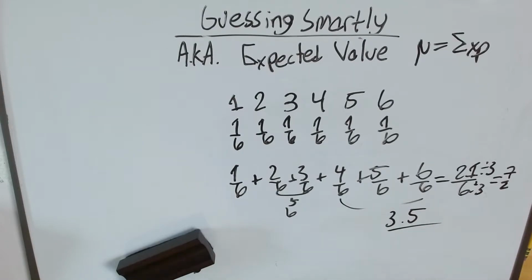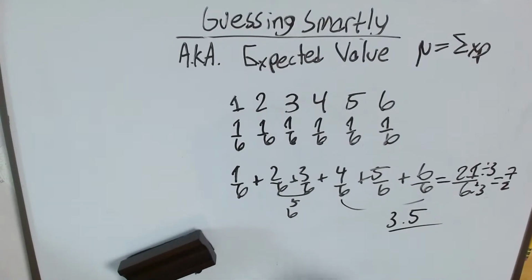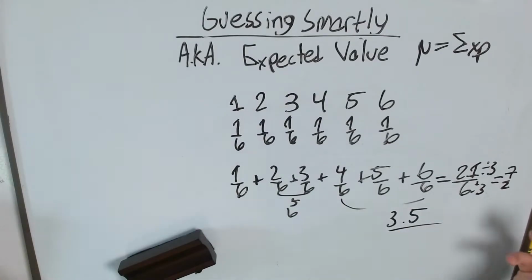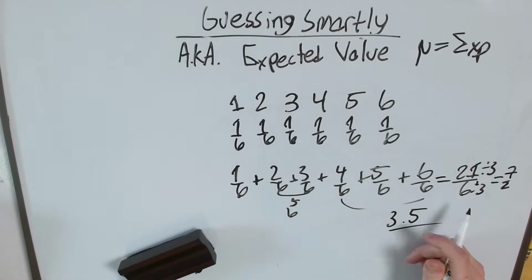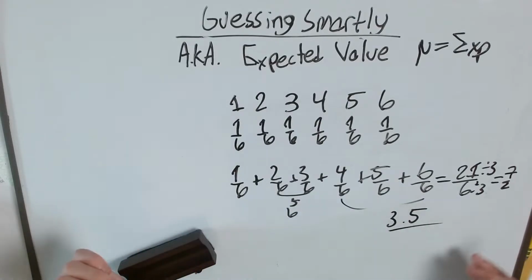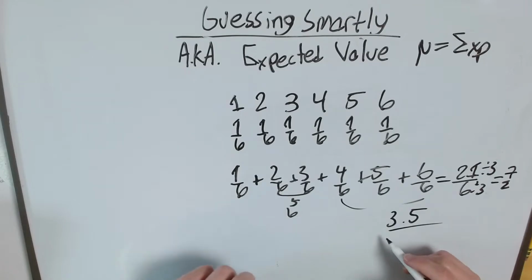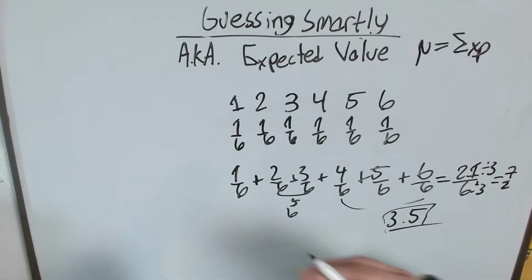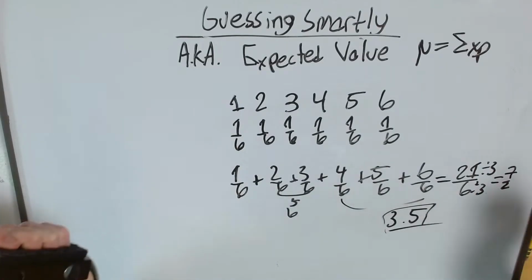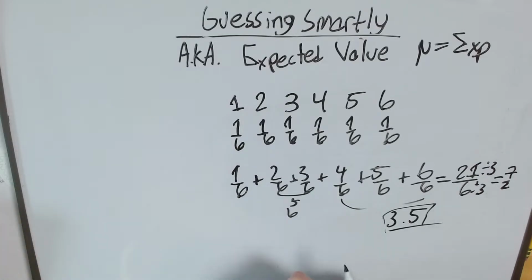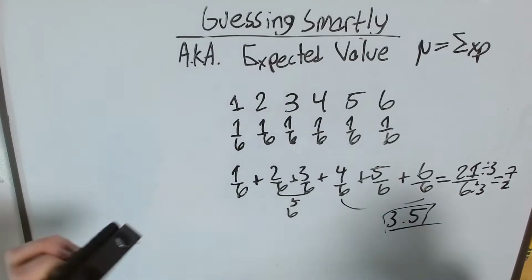So, according to this, I would expect my average, my expected value, to be 3.5. Now, it's important to note that the expected value is not necessarily the most likely result. As you can see, it'd be pretty unlikely, honestly impossible for us to roll a 3.5, right? But if we were to average out all our scorings, we get around a 3.5. That's the average expected value that we can get. Not the exact value, just the average, right?